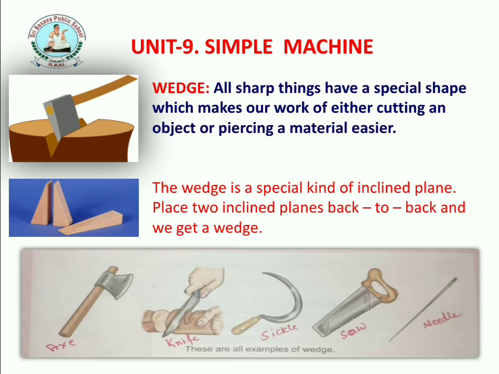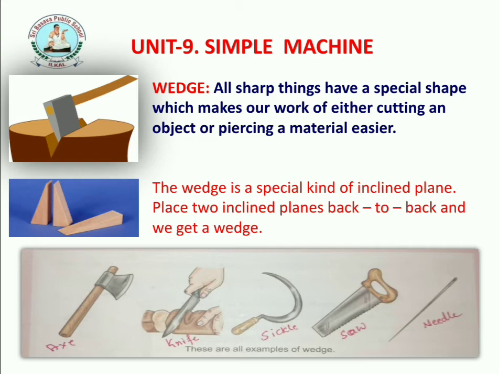Next, you are observing wedges. All sharp things have a special shape which makes our work of either cutting an object or piercing a material easier. The wedge is a special kind of inclined plane. Place two inclined planes back to back and we get a wedge.